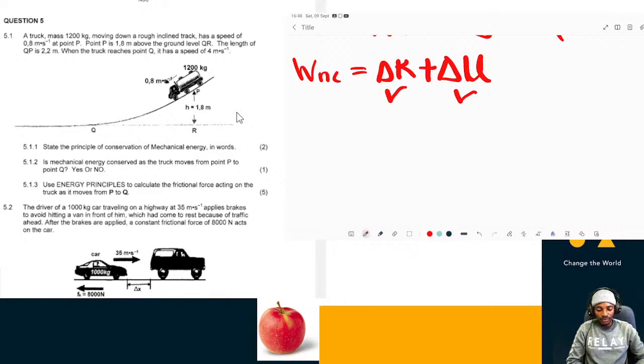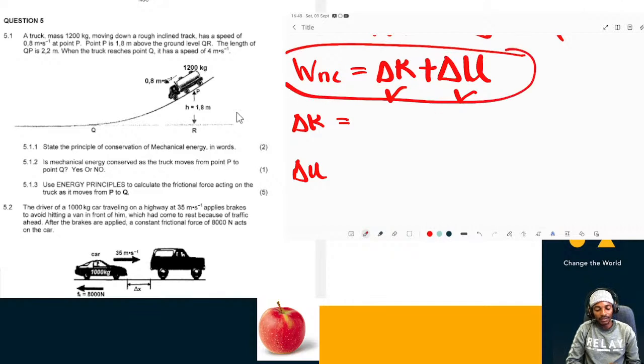So I'm going to compute change in kinetic energy separately and change in potential energy separately, then substitute into this equation. What is change in kinetic energy?